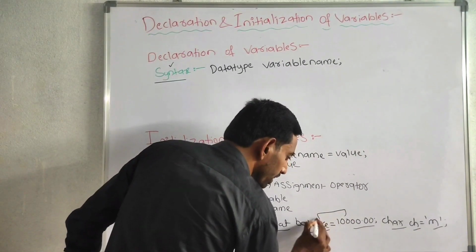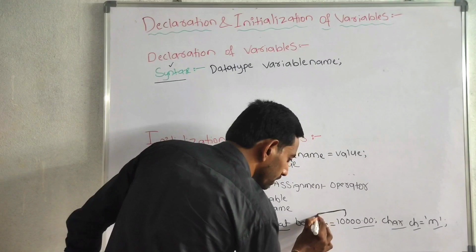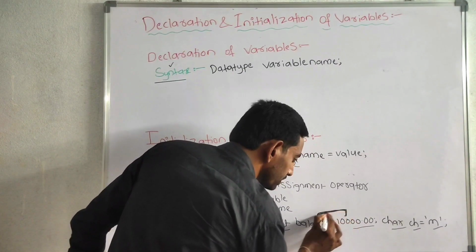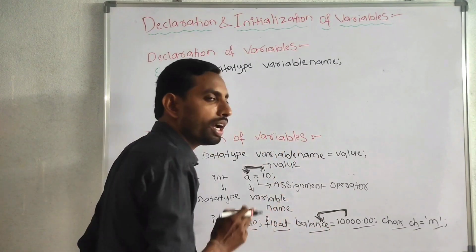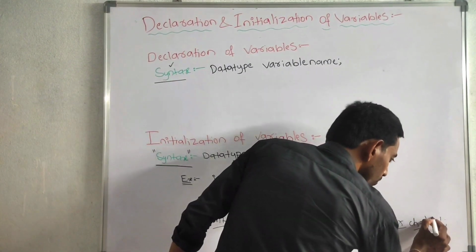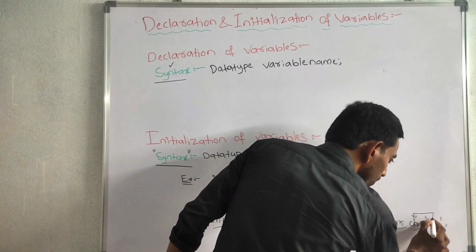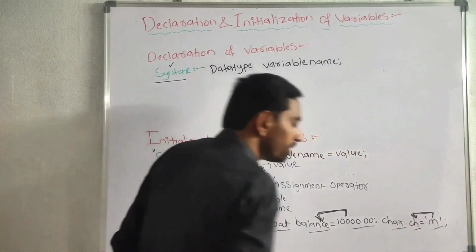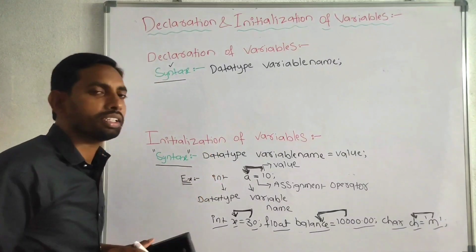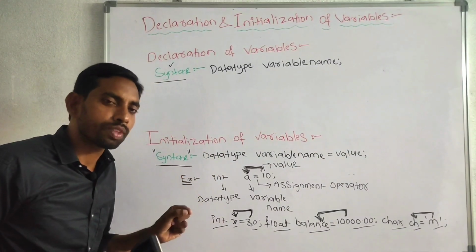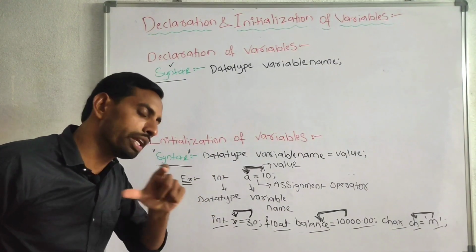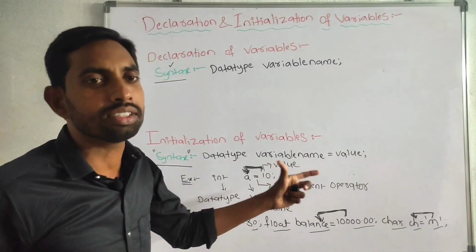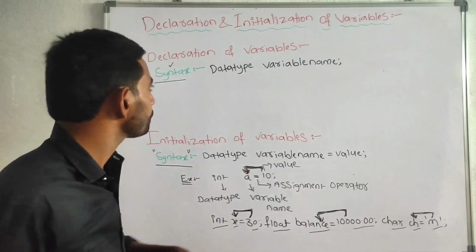Storing the 10,000 into the variable balance, assigning the 10,000 into the variable balance, initializing the 10,000 into the variable balance. Here also, storing the m value into the variable ch, assigning the m value into the variable ch, initializing the m value into the variable ch. That is called initialization of variables: storing any type of values into the variables.